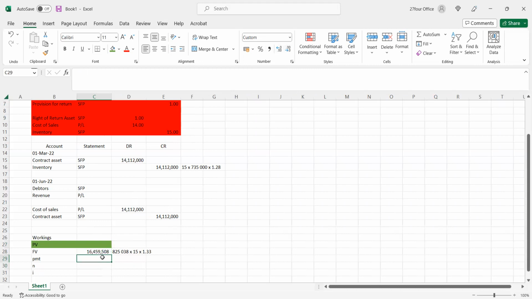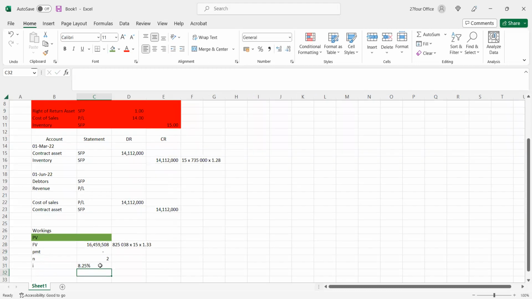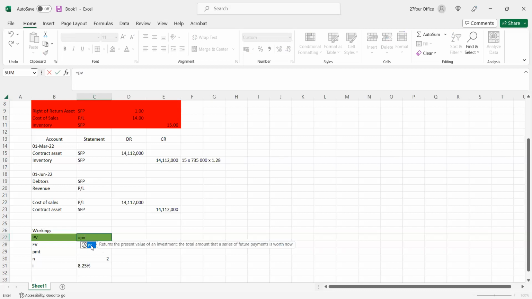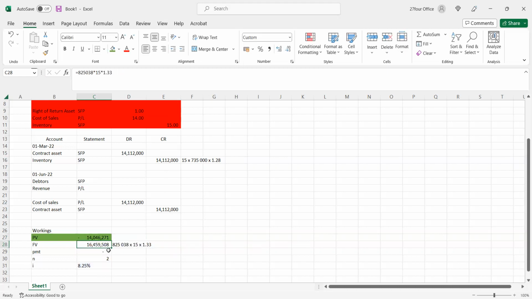Okay, there's no monthly or recurring payments, so that is 0. PMT is once per year, and it's 2 years, and I is 8.25% per annum. So now I can say equals present value. They want the rate, the number of payments, PMT, future value, and then whether it's the end of the period. Okay, and that is basically the revenue amount that I will recognize.